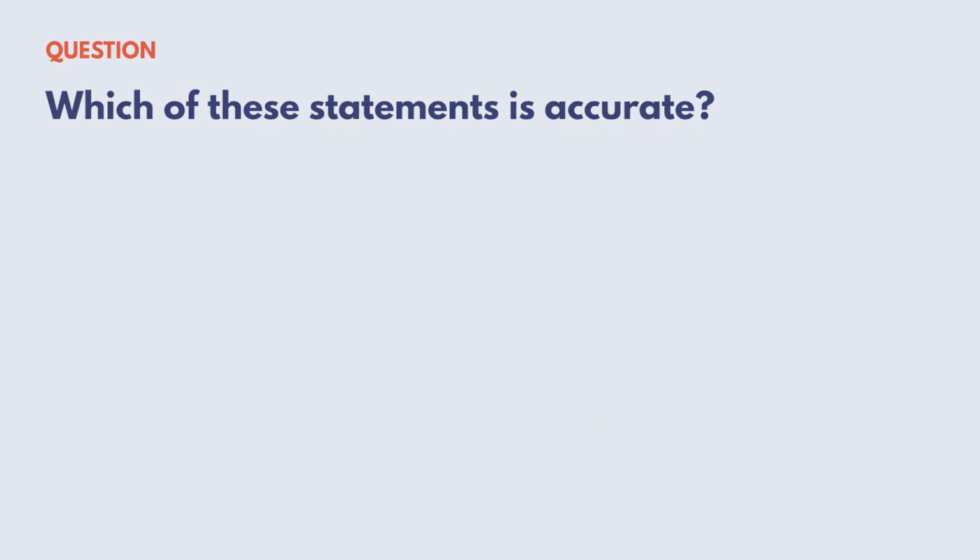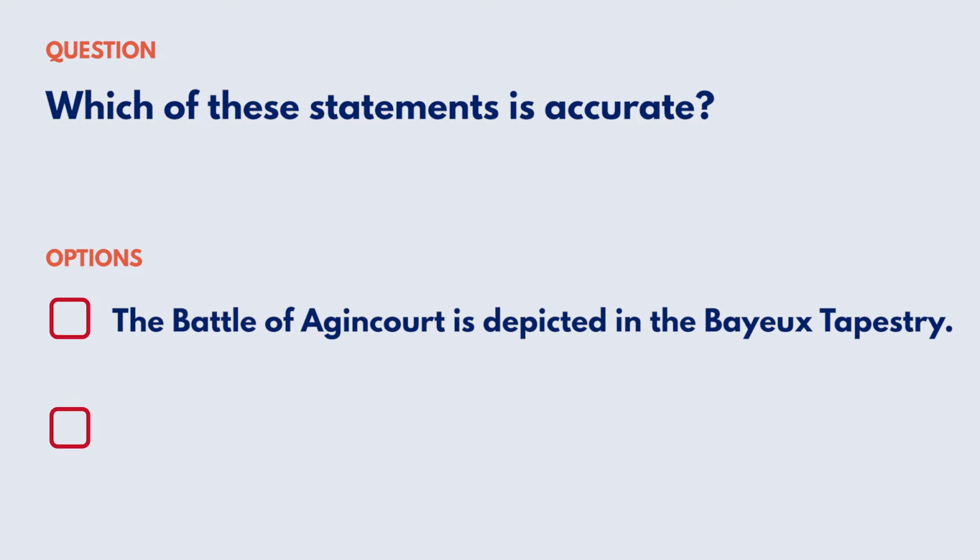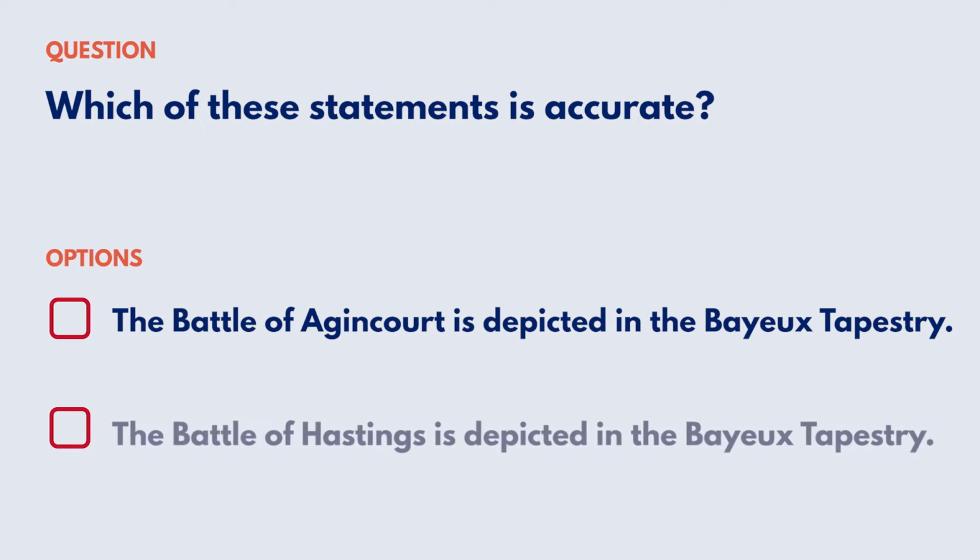Which of these statements is accurate? Your options are: the Battle of Agincourt is depicted in the Bayeux Tapestry. The Battle of Hastings is depicted in the Bayeux Tapestry.